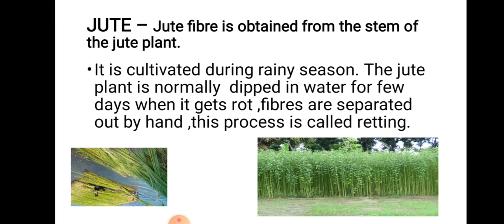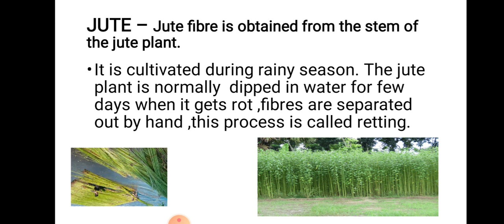And next here is jute. Jute is a fiber which is obtained from the stem of the jute plant. It means we get jute from the stem of the jute plant. Now how we get this jute? It is cultivated during rainy season. It means when the jute plant is normally dipped in water,